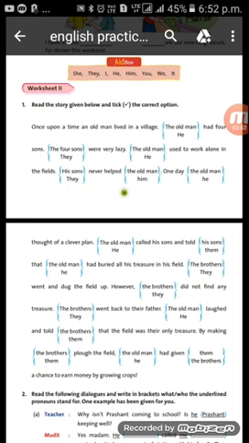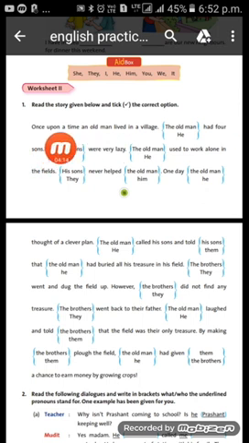Next is it. I have told you earlier also that it is used for singular as well as plural. It is used for things as well as animals. Okay, so let us start completing this question number 1 of our worksheet number 2.